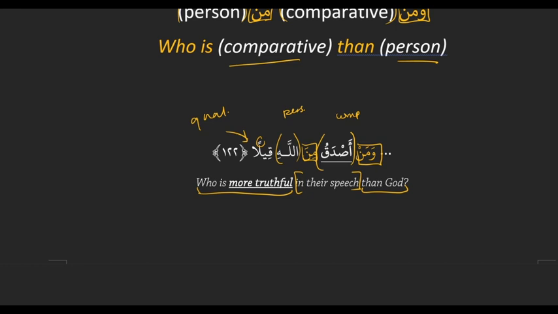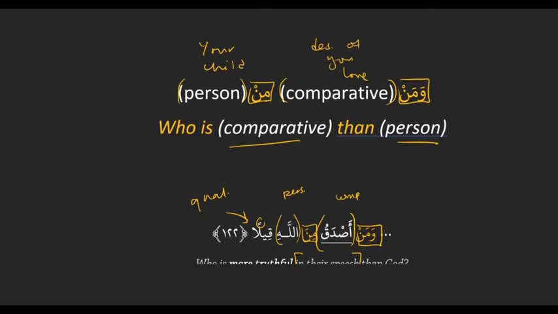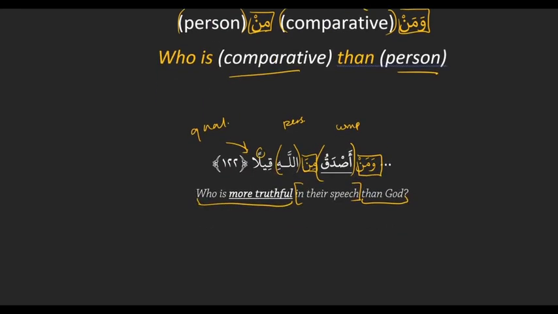So it's waman, comparative, min. What we've added from what we've learned before is just the question word. So we see asdaq min Allah is just a comparative followed by a min phrase, right? And then we just added the waman, which makes it a question.